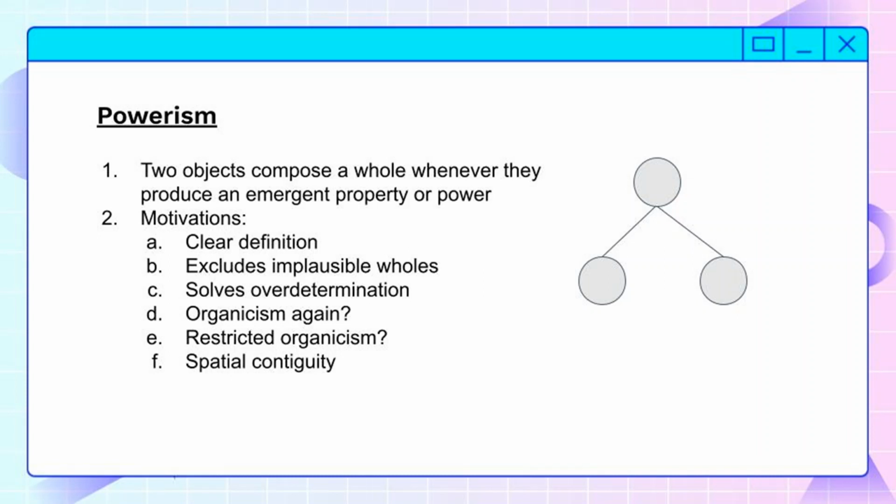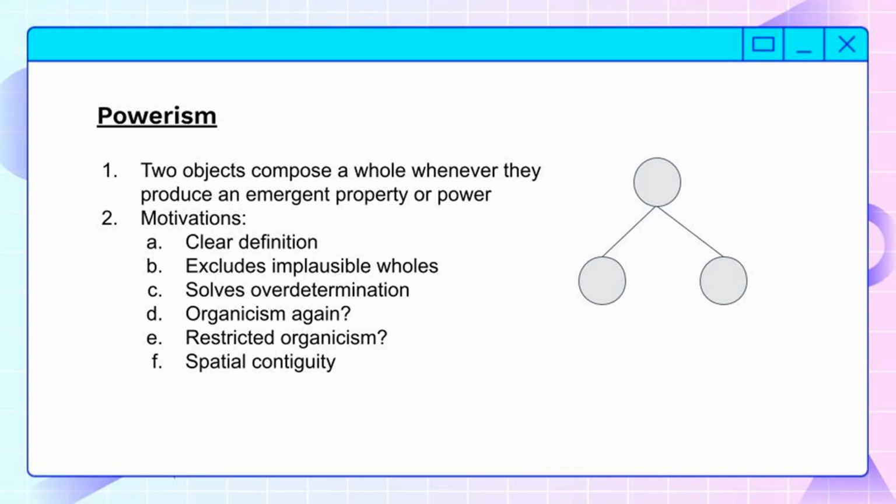The chair might not have any emergent properties or powers, but if you think of a human being, maybe the human's mind has emergent properties, or some interpretations of quantum mechanics require this idea of the whole having some properties that the parts don't.